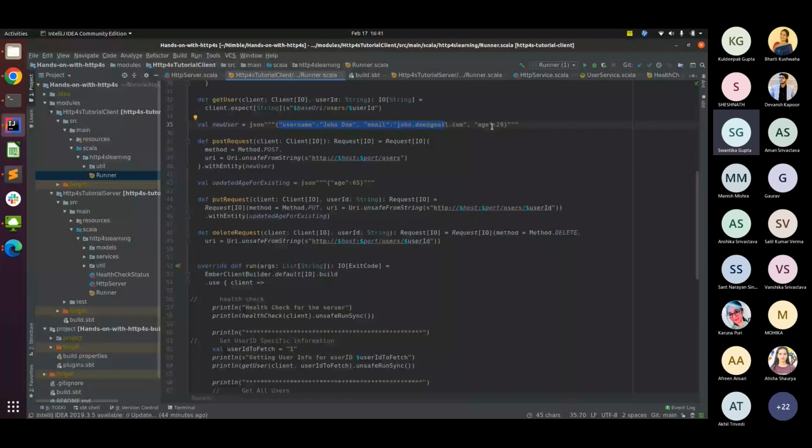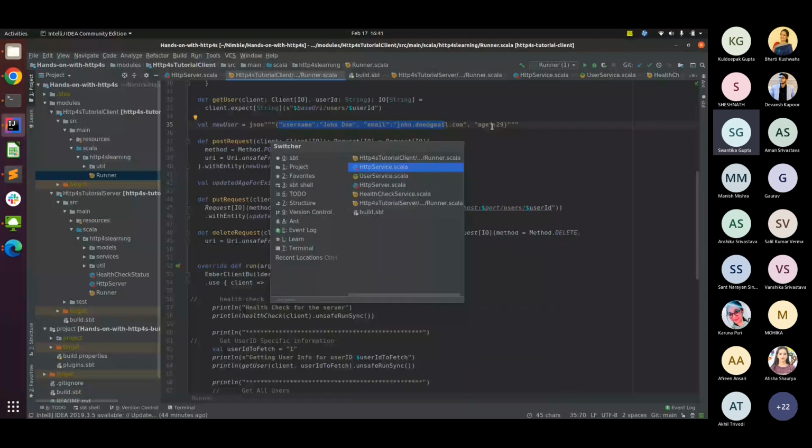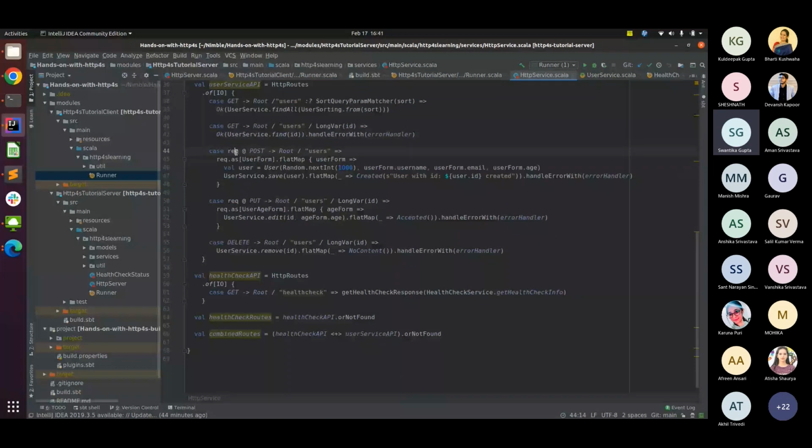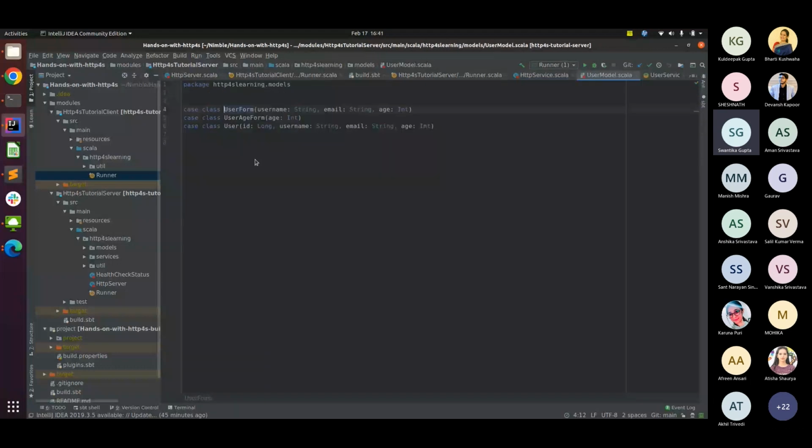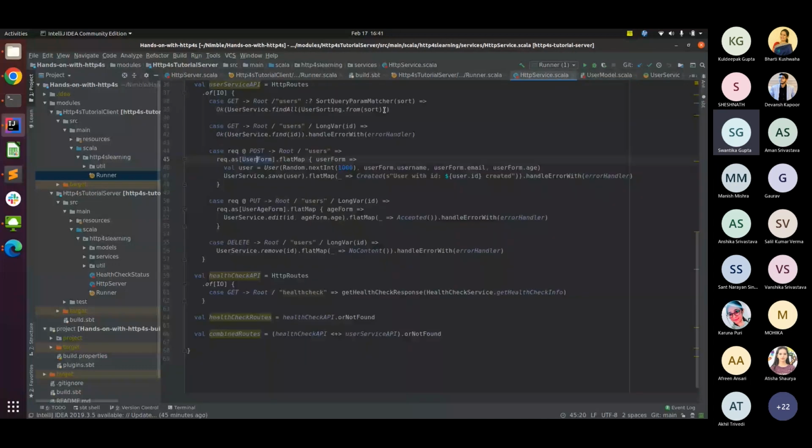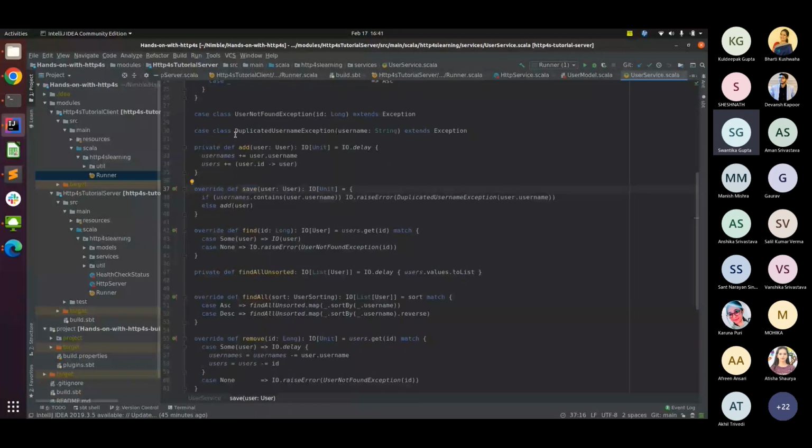So when this post request is hit, I have my request here, which is actually the request IO that I'm creating on my server side. And I can decode my request in the form of a user form. The user form is nothing but my case class implementation for the JSON that I'm sending as part of my request body. So it's the same thing: username, email, and age. Once it is decoded fine, I am just doing simple logic of creating a user ID, creating a complete user, and adding that newly created user to my in-memory implementation of the map. So that's what is happening here.